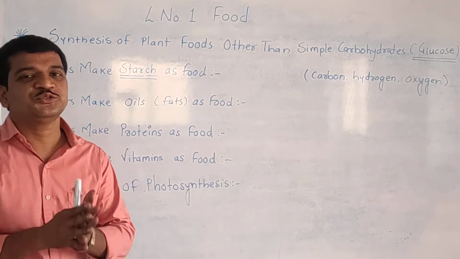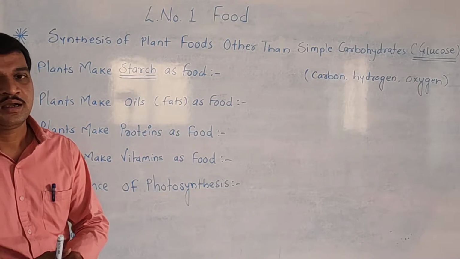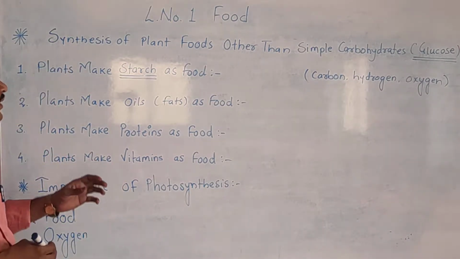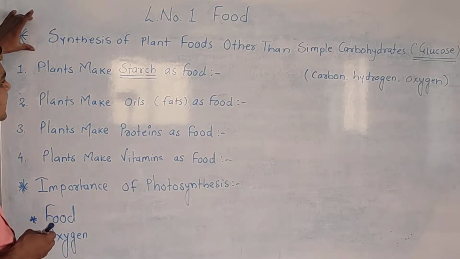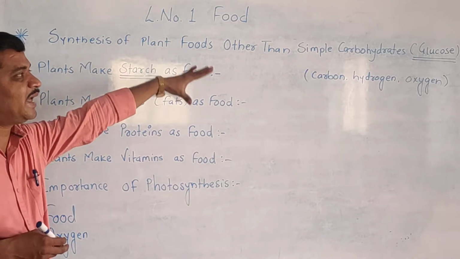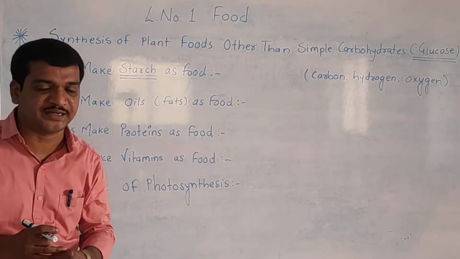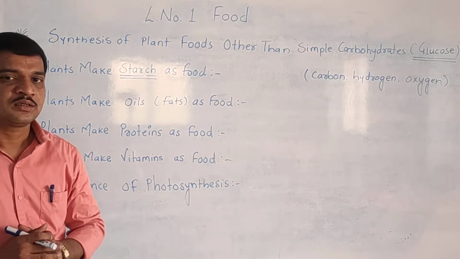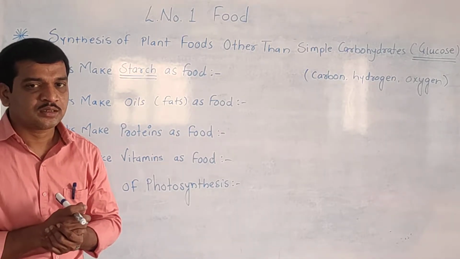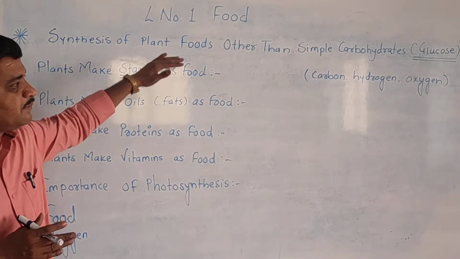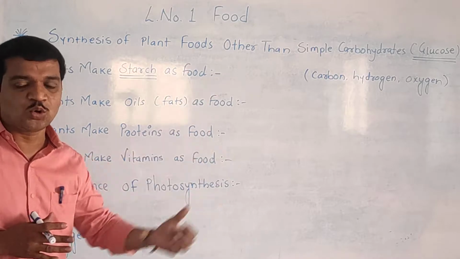Today we are going to learn a very important part of our lesson, and that is the synthesis of plant foods other than simple carbohydrate, that is called glucose. Now see students, simple food means that is called the glucose.